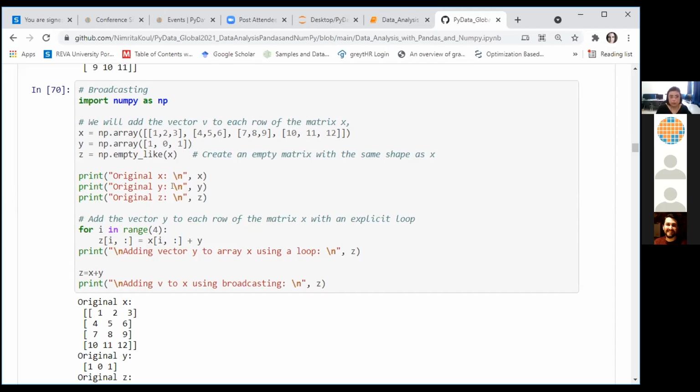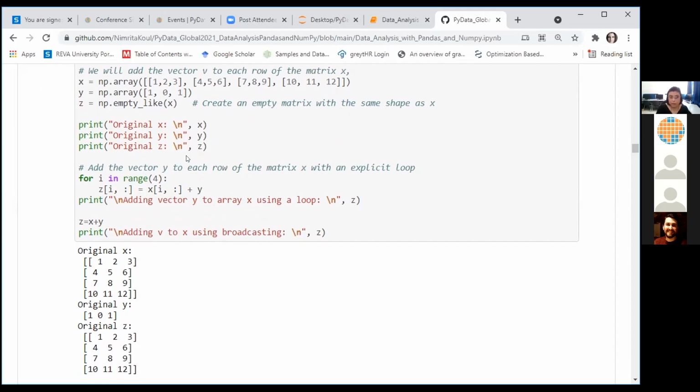So we have printed the values of all 3 arrays. Here I've used a for loop for addition between x and y. If you want to do it using a for loop, you have to navigate row by row through x and add the values of y to every element in each row of x and so on.